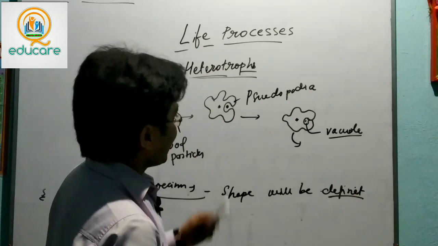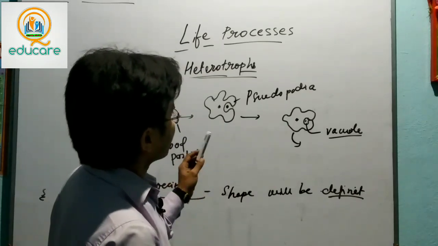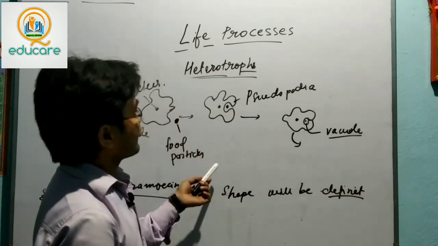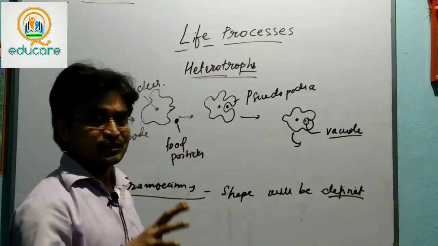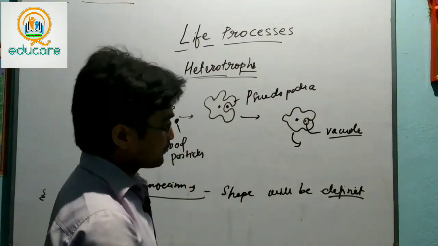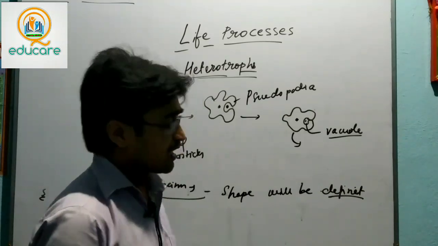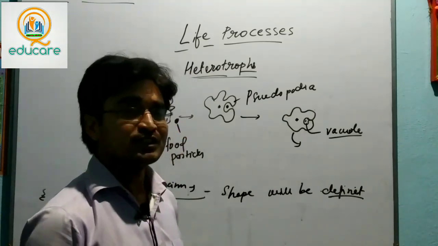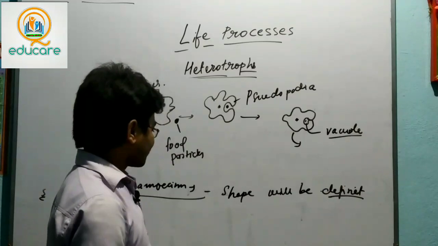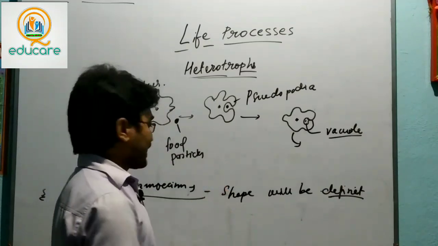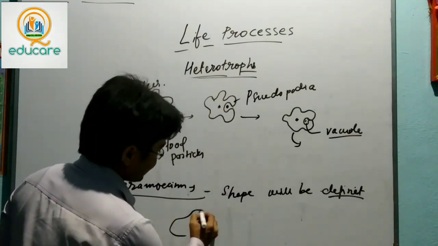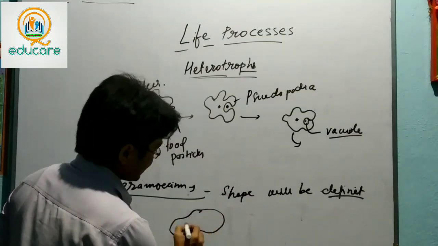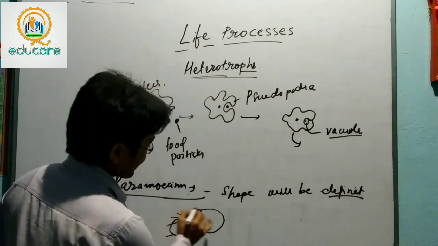As we saw, the amoeba has no fixed structure and forms pseudopodia, but the paramecium has a definite structure from where it takes food particles. We can say the cilia available on the paramecium body do this. Let's see the figure. This is the cilia.